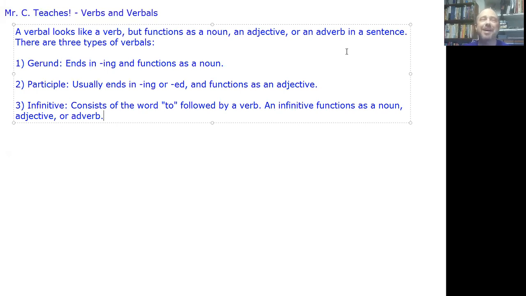Ta-da! So a verbal looks like a verb, but it functions as a noun, an adjective, or an adverb in a sentence. And there are three types of verbals. There's the gerund, which ends in ing, and it functions as a noun. There's the participle, which usually ends in ing or ed and functions as an adjective.